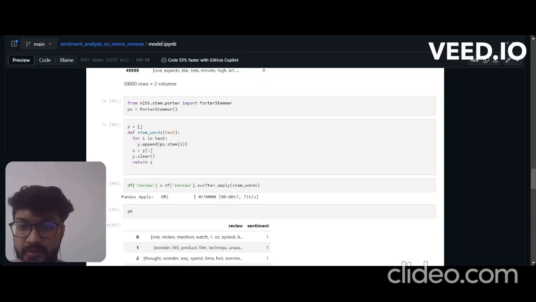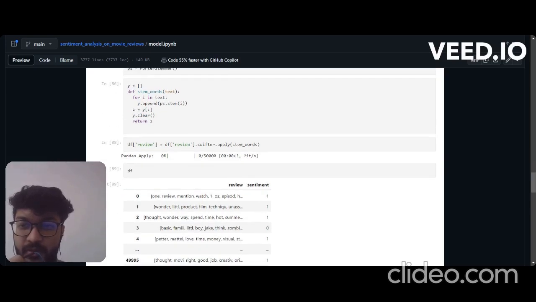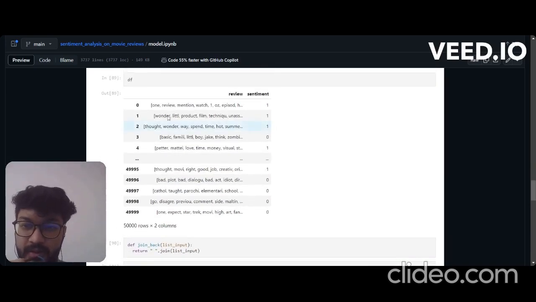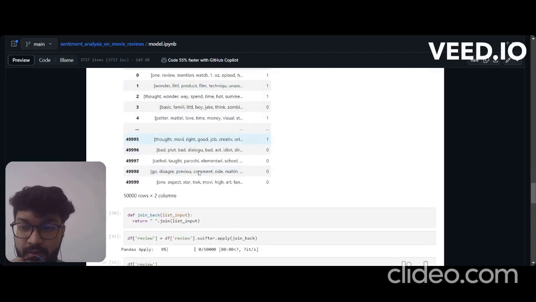So again we'll create a function for that, and similarly what we did in stop words, we do the same here. At every row we apply stem words by dot append ps dot stem i. So same as the stop words, same function, only stemming we are doing here, and same we apply in all the rows after that. So after that we'll get this data, as you can see.